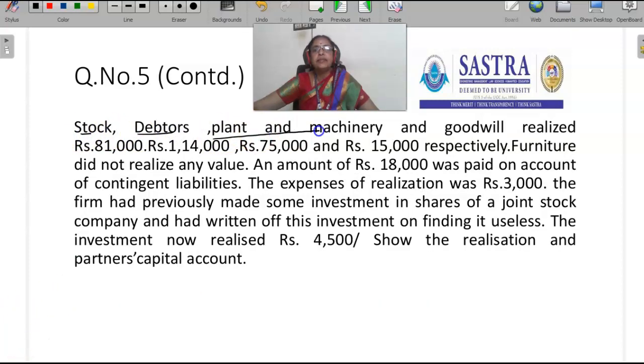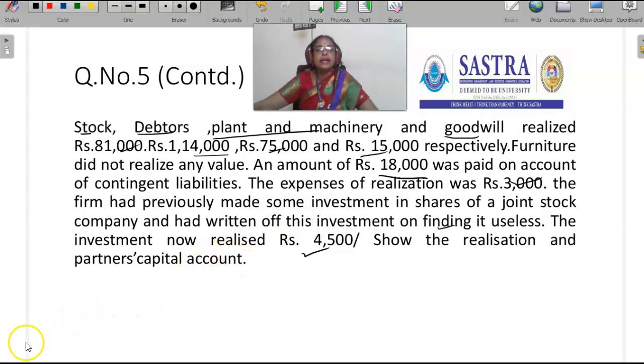Stock, debtors, plant and machinery, goodwill realized 81,000, 1,14,000, 75,000, 15,000 respectively. Furniture did not realize any value. An amount of rupees 18,000 was paid on account of contingent liabilities. The expenses of realization was rupees 3,000. The firm had previously made some investment in shares of a joint stock company and had written off this investment on finding it useless. The investment is now realized at rupees 4,500. Show the realization and partners' capital account.